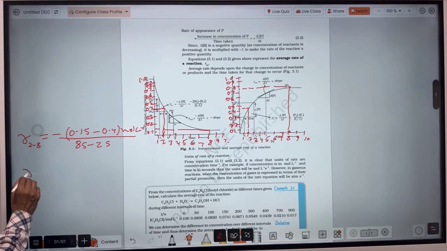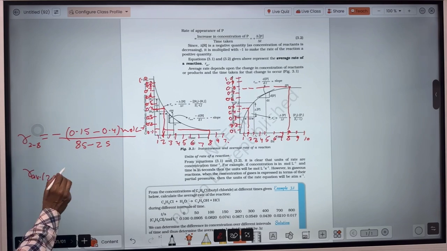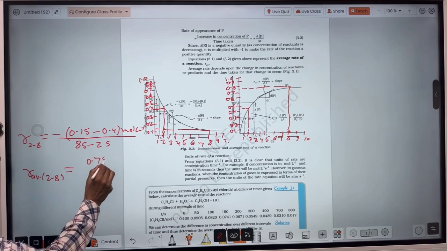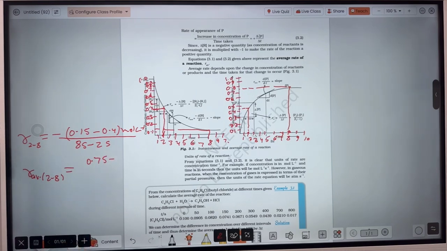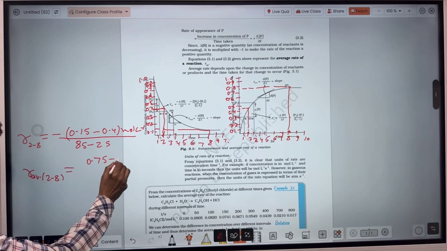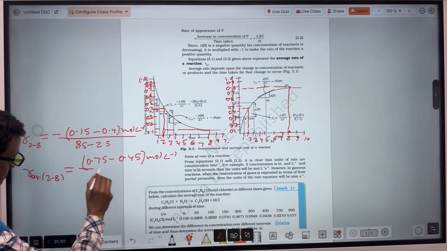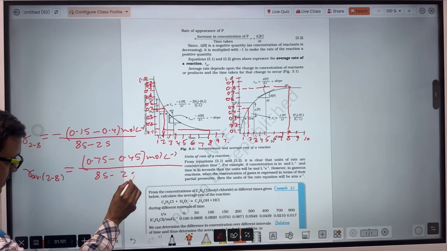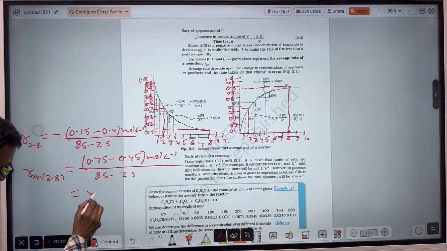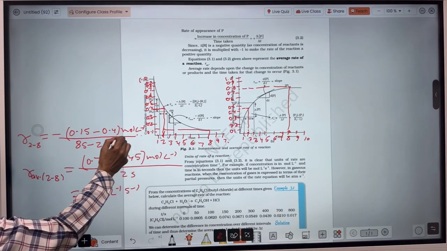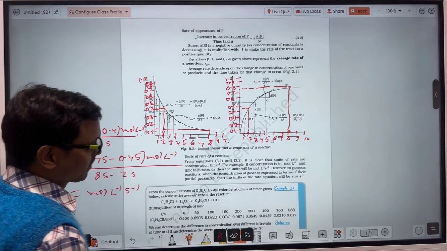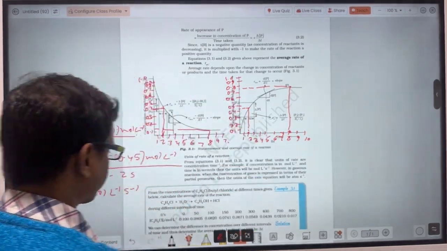So the average rate of reaction in the time interval between 2 to 8 seconds will be equal to the final concentration 0.75 minus the initial concentration 0.45, upon the time interval, 8 seconds minus 2 seconds. So the unit here will be mole per liter per second. So the unit of rate of reaction is mole per liter per second.